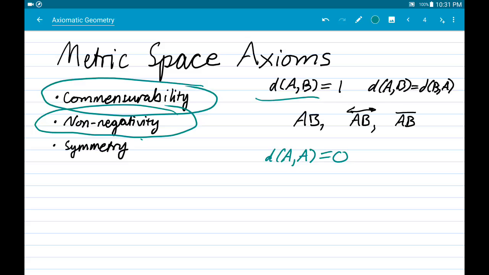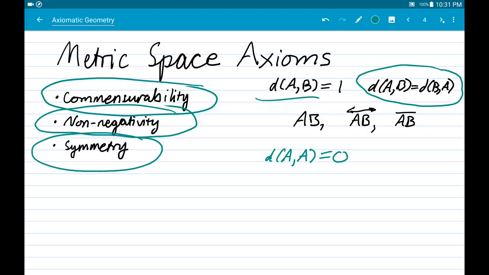And the final property is symmetry. I've already kind of said it, that I've written down symmetry over here, that the distance from A to B is the same as the distance from B to A, and that's like saying the distance from here to there is the same thing as the distance from there to here. So that's symmetry. Anything that has these properties we are willing to call a distance metric.